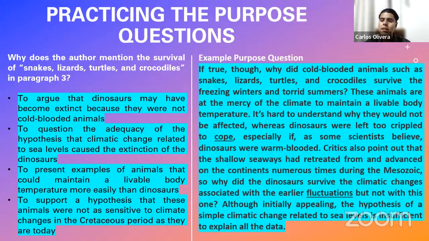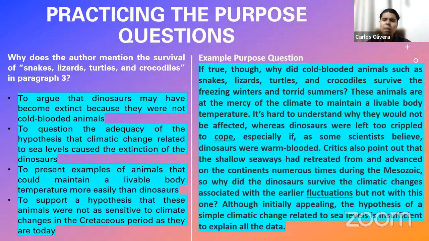Nonetheless, as you can see here, dinosaurs were warm-blooded. That is to say, they were super powerful. They didn't need any special resistance to climate because they were warm-blooded. Instead, these other animals were cold-blooded. They were super vulnerable.